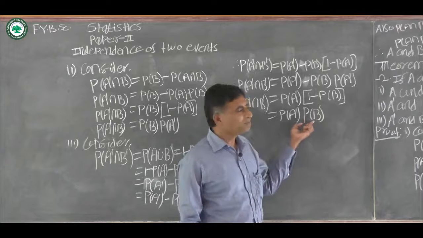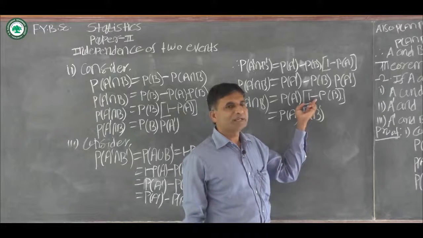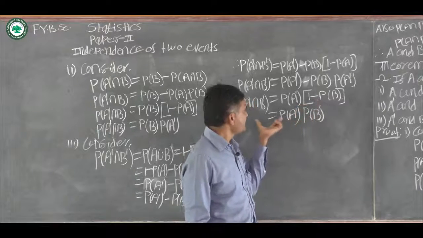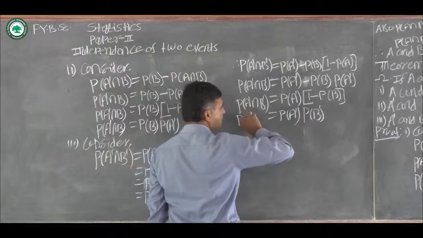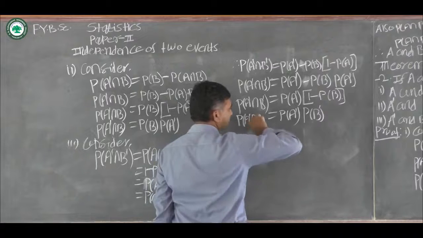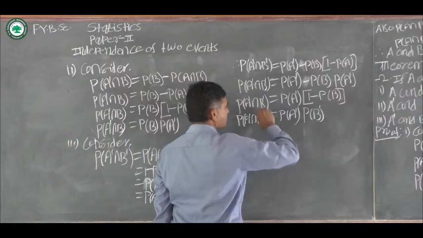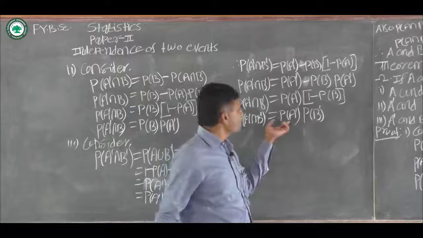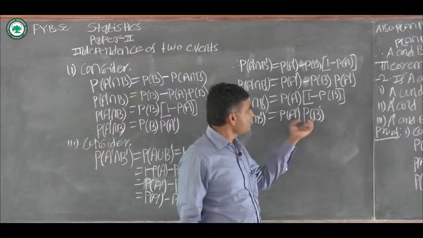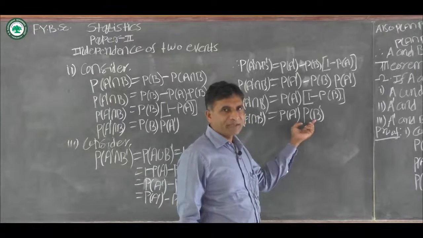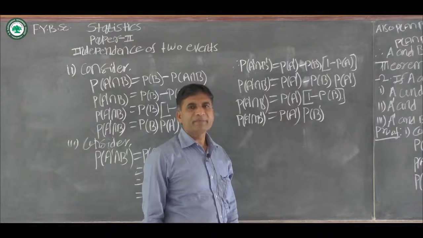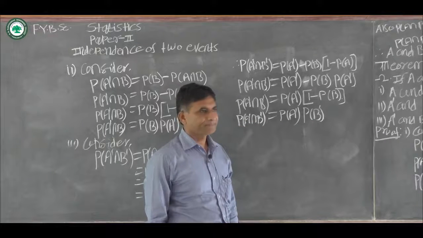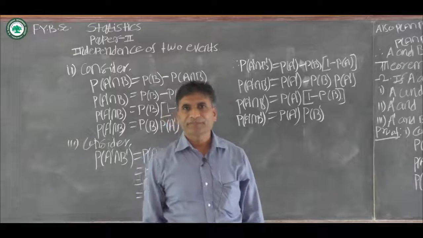Probability of B dash is equal to what? 1 minus probability of B. Hence, we have the result probability of A dash intersection B dash is equal to probability of A dash into probability of B dash. Hence, A dash and B dash are independent events. Thank you.